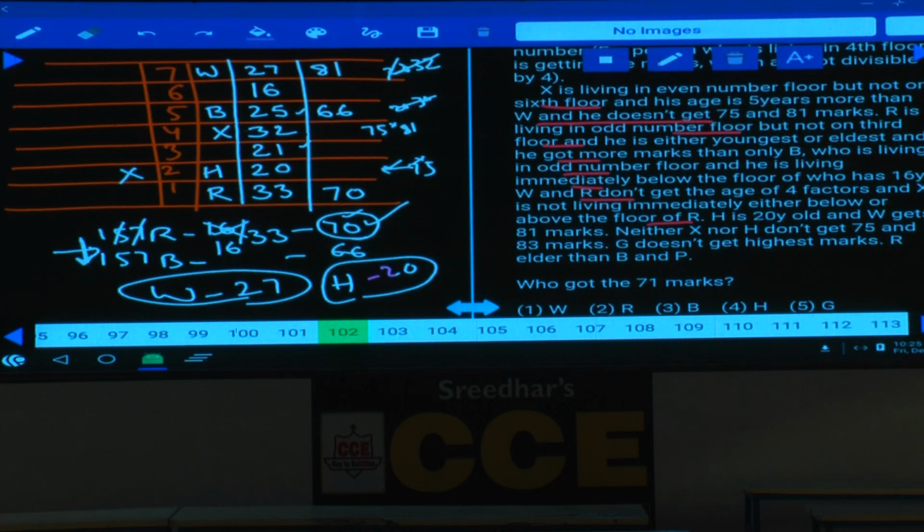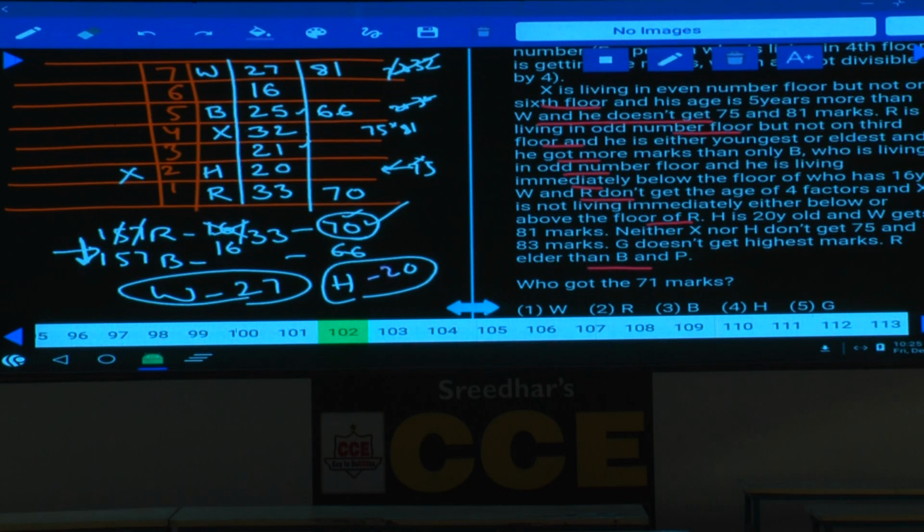G and P. G does not get the highest marks. G is not. Then who is G here? Is there any information regarding this one? And R is elder than both B and P. R is 33. R is elder than both B as well as P.